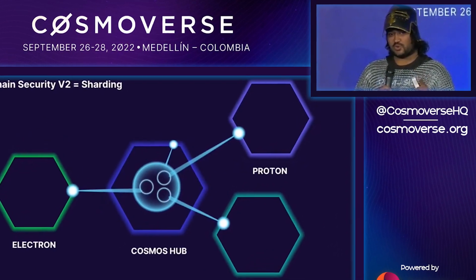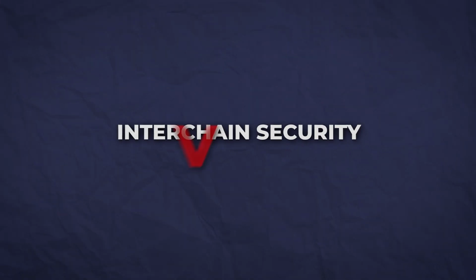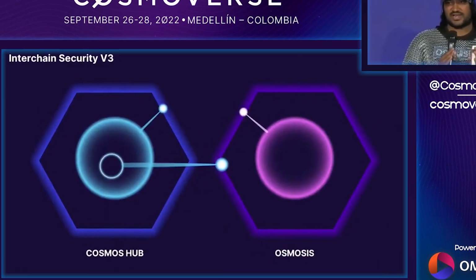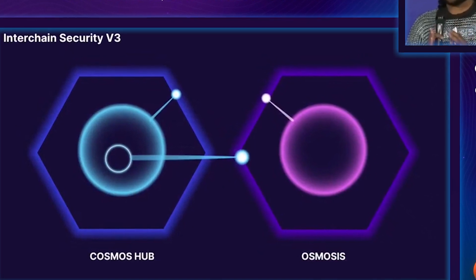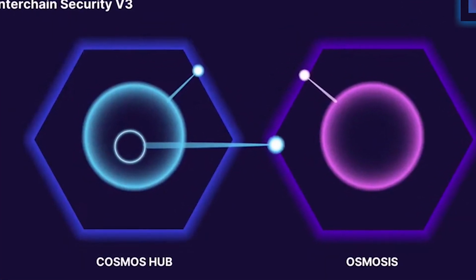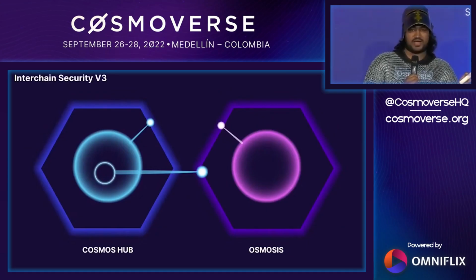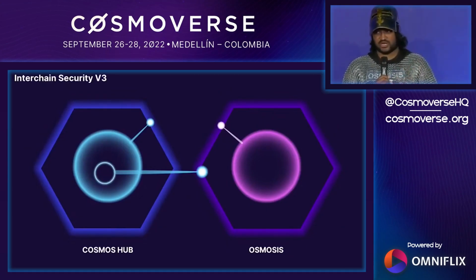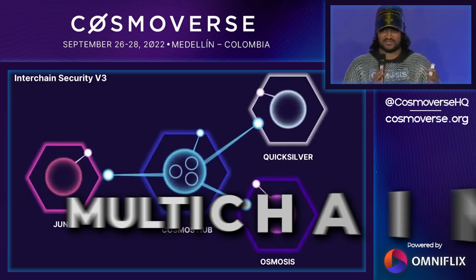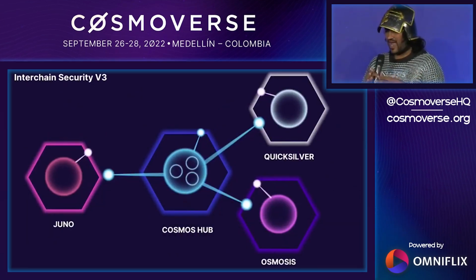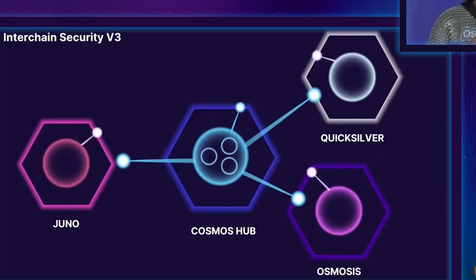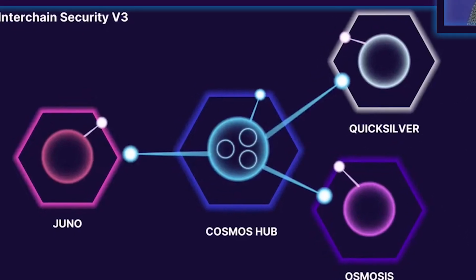Really interesting is when we move towards interchain security v3. Interchain security v3 is the idea that Osmosis can have its own sovereign validator set defined by Osmo staking, but its security can get augmented by security it gets from the Cosmos Hub, from Atom stakers. And this is really interesting because when you expand this out to more chains, you get actual sovereignty in each chain. Each chain has its own validator set and token holder set that defines its system.